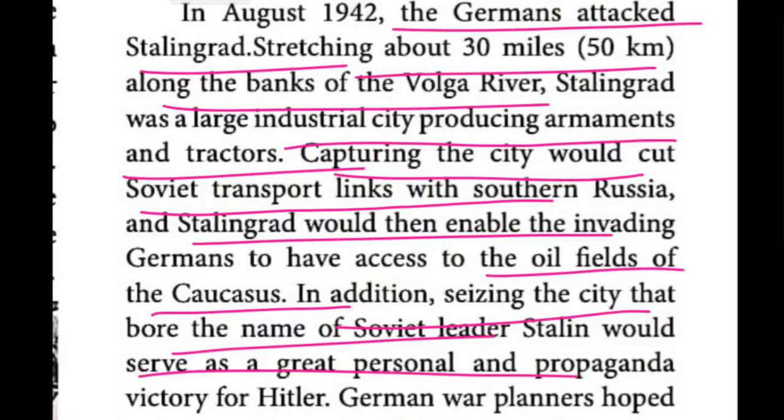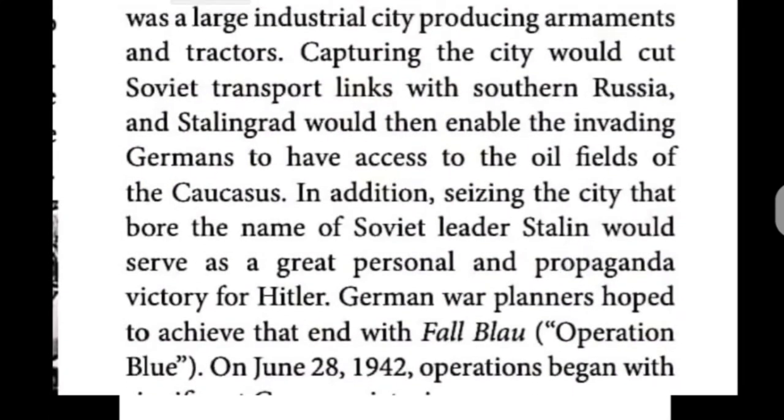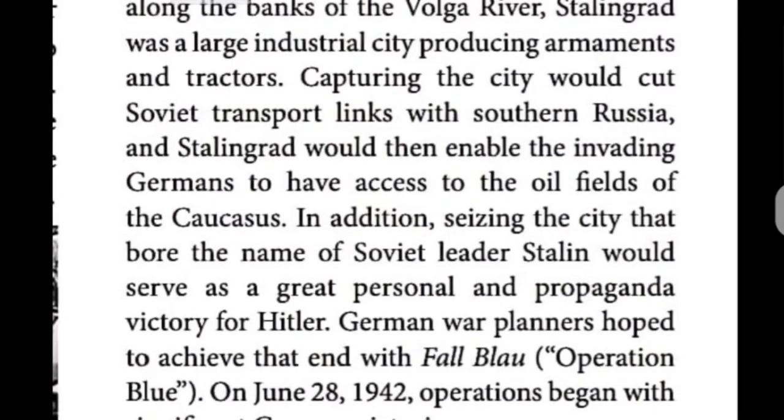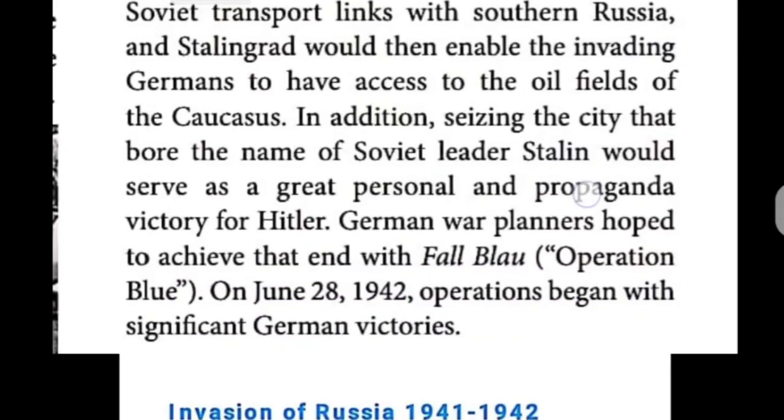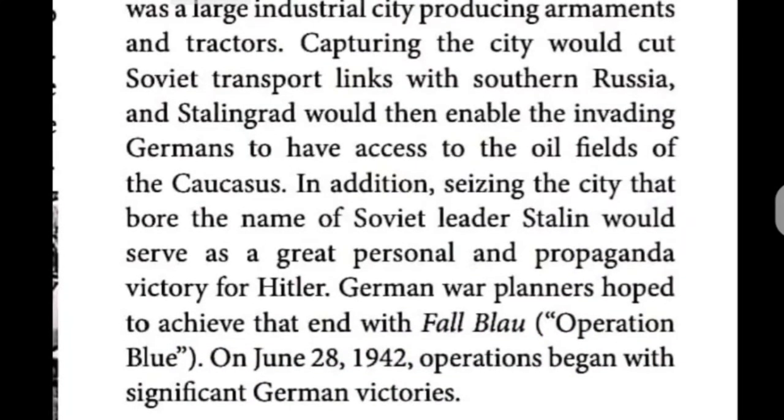So what did the German war planners hope to achieve to that end? With Fall Blau. What is that? This is the German language. Fall Blau, that is Operation Blue. Through that operation we can capture Russia, like that they thought. On June 28, 1942, the operations began with significant German victories. So in the initial stage, Germany got a success, but later they failed.